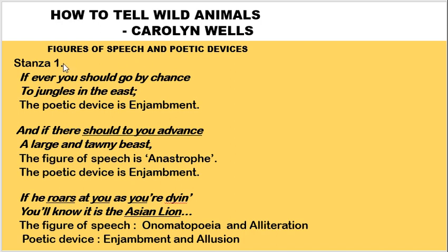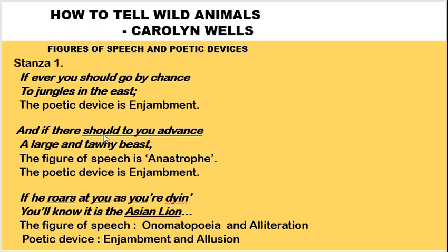In stanza 1, in this line, we can see that the poetic device is enjambment because the idea continues to be expressed from one line to the other without any punctuation. Here we can see no punctuation mark has been used and the idea continues to the next line. So it's called enjambment. Here in this line also the idea continues to be expressed from one line to the other without punctuation. So it is enjambment.